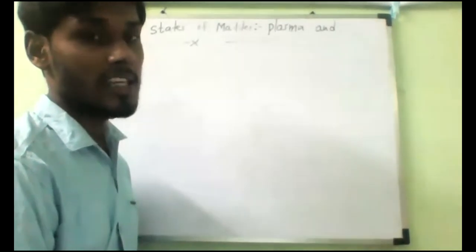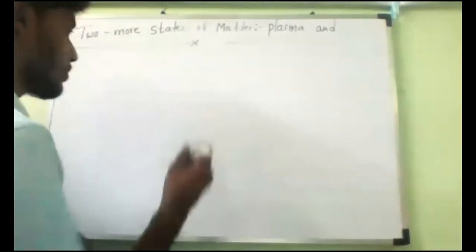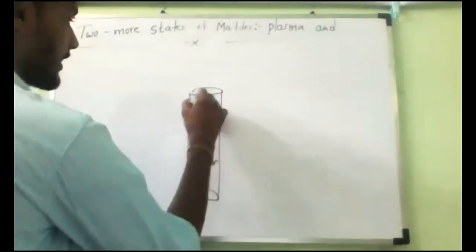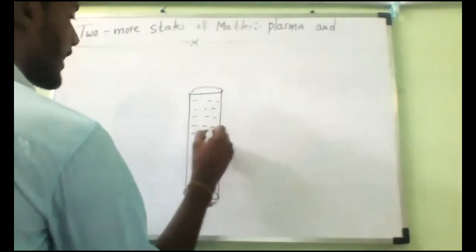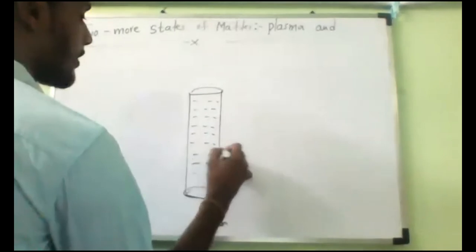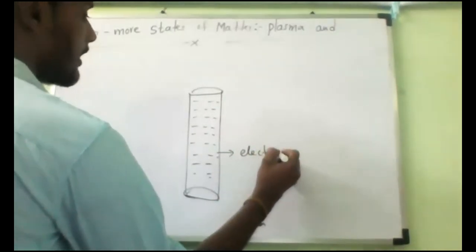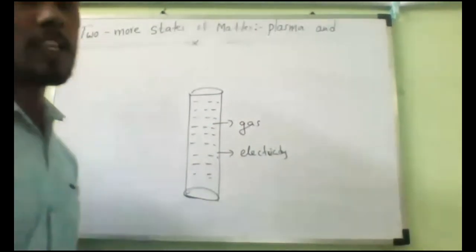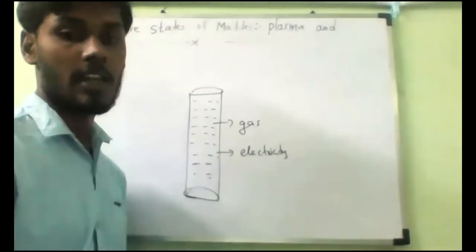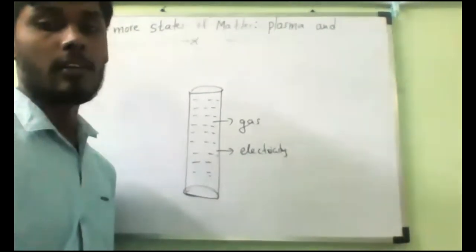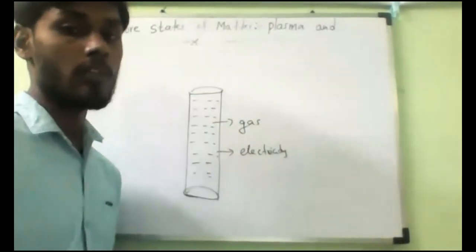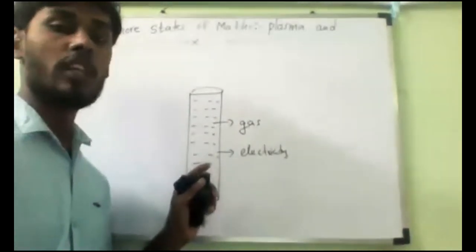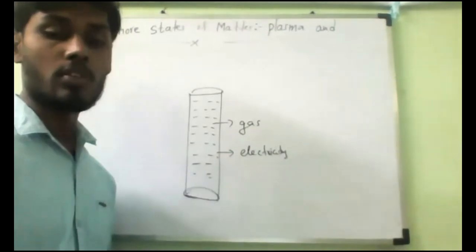We can even make plasma on Earth by passing electricity through gases at very low pressures, taken in a glass tube. Suppose the glass tube is filled with some gas, and along with that you pass electricity. Then we can create plasma here. Because of passing the electricity, high heat energy is generated, so the electrons are removed from that gas, and it turns into free electrons and ions. That is what we call plasma.